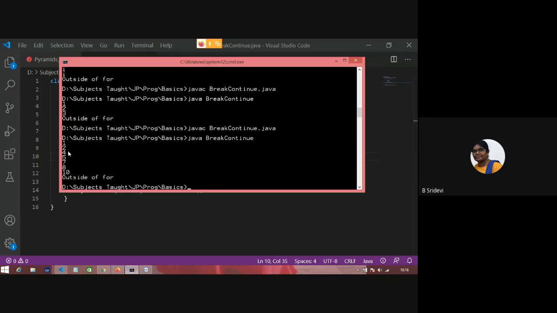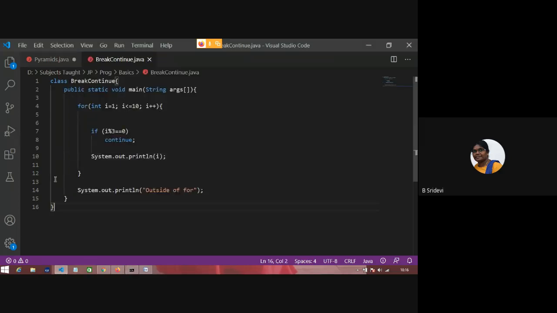One, 2, 3 is skipped. Why? Because the condition is true. Continue is executed. Remaining part of the loop is skipped. It went to the body of the for loop. 4, 5, 6 is not printed. 7, 8, this is not printed. Okay? Hope this is clear to you. Break and continue.